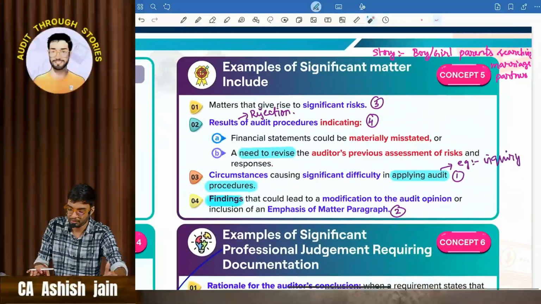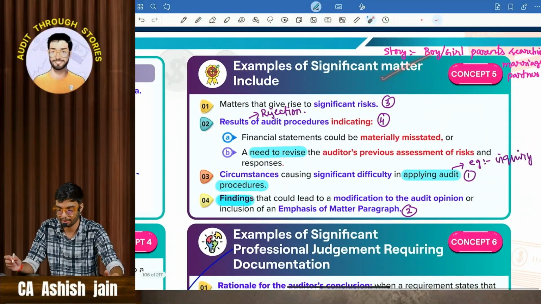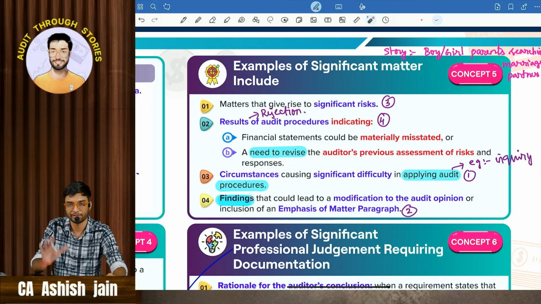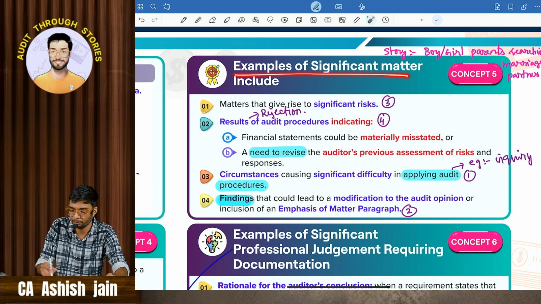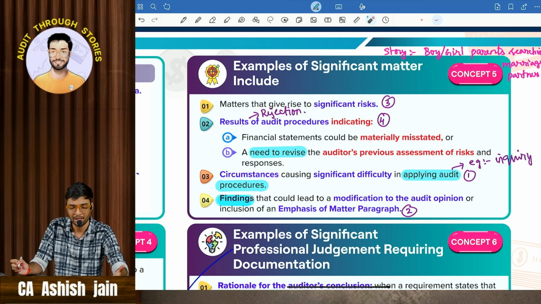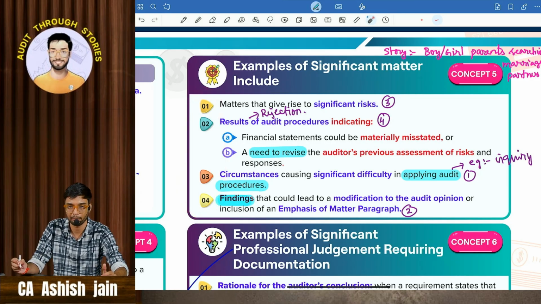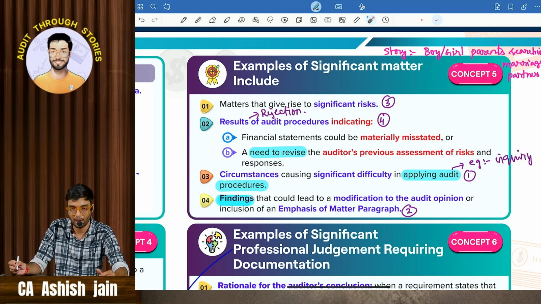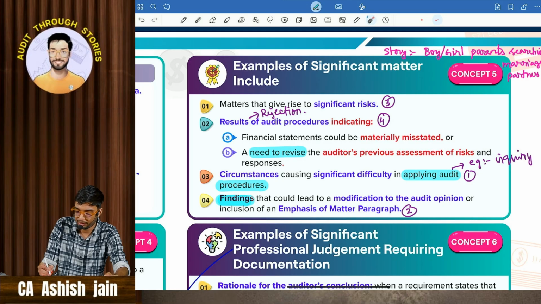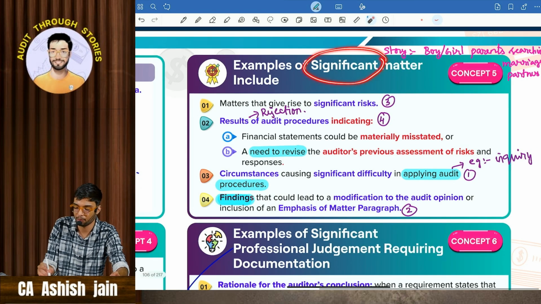Then comes examples of significant matter. What are all the examples of significant matter? This can also be tested in the form of question and answer. There are a total of 4 points which you have to remember and write. I'll tell you one super secret. The thing is, significant matter: take this word significant, and you will be able to write 2 points with this particular word itself.